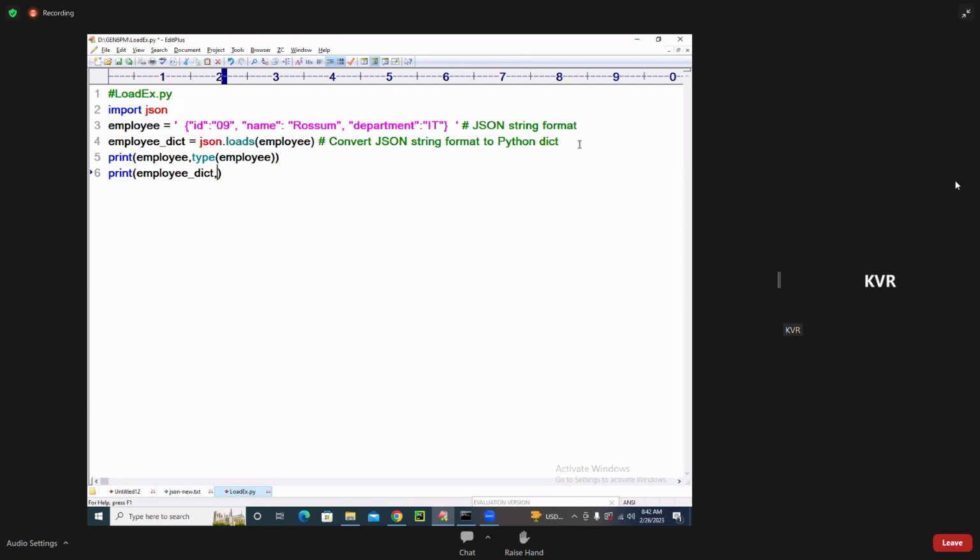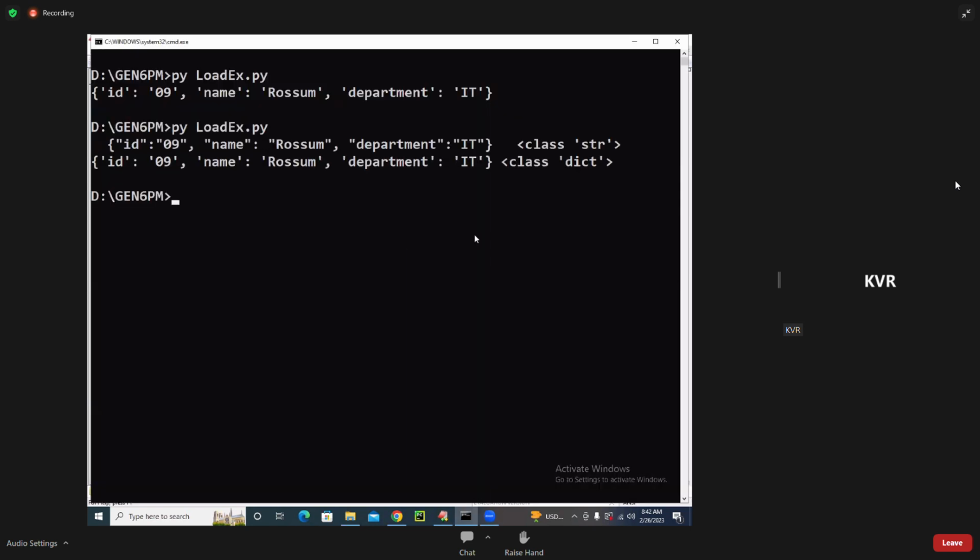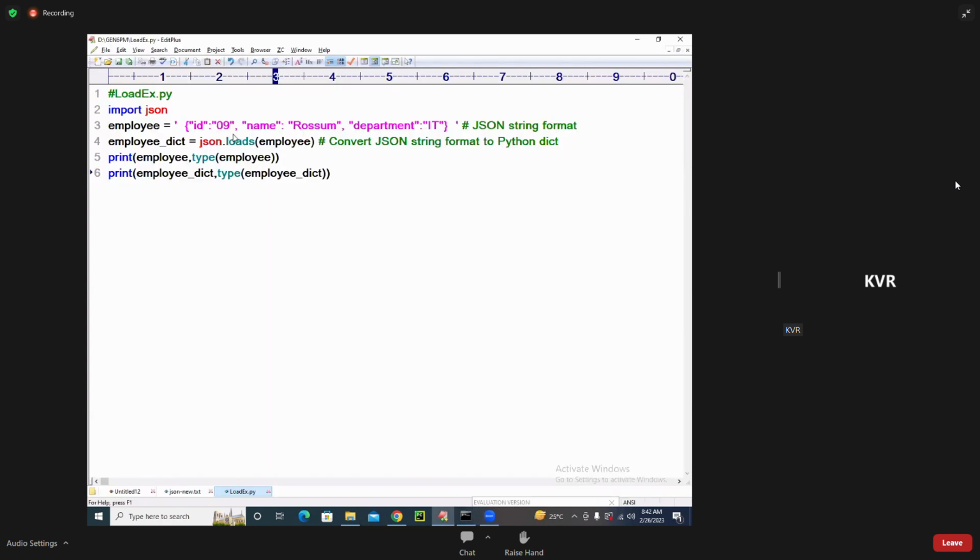Print emp_dict, and print the type of emp_dict. So coming back to the point, see this. One is string format, one is dict format. The JSON string format is converted into a dictionary. It is a very frequently asked question. I hope the loads function is clear. Students in online, are you following, guys?